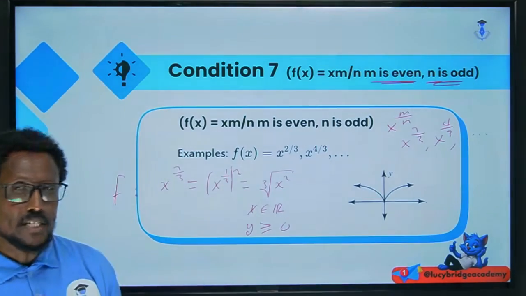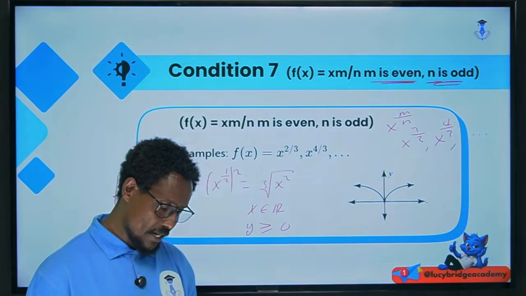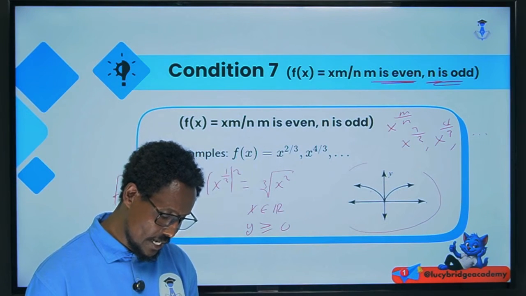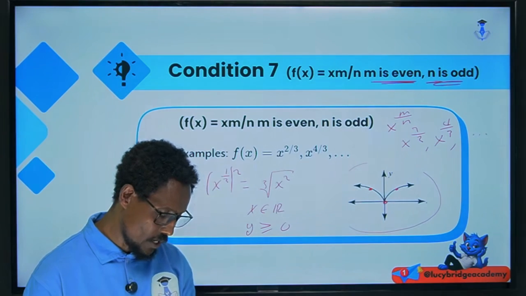The domain is the set of all real numbers and the range is the non-negative real numbers, and the graph looks like this one. -1 is a common point, 1 is a common point, 0, 0, okay?